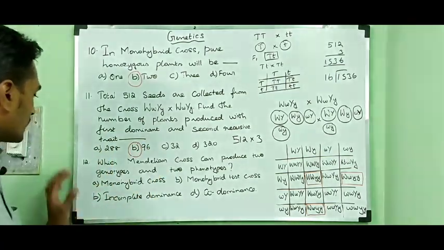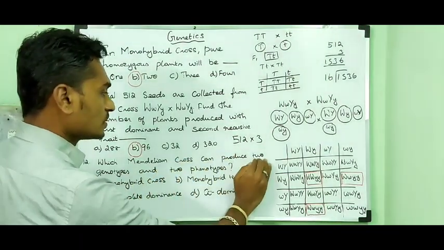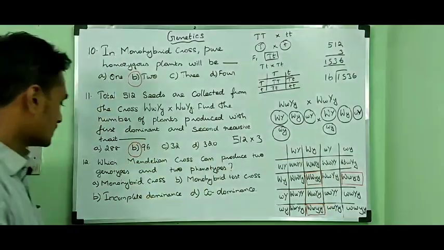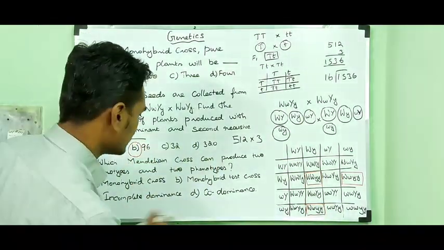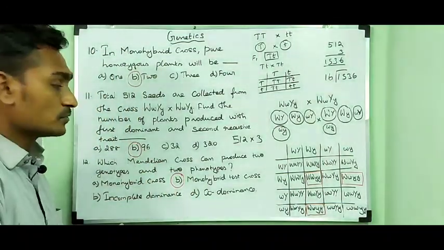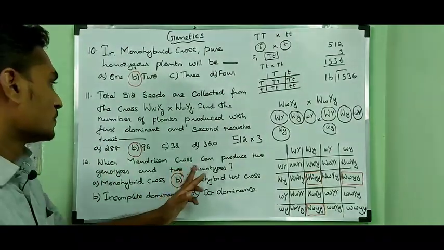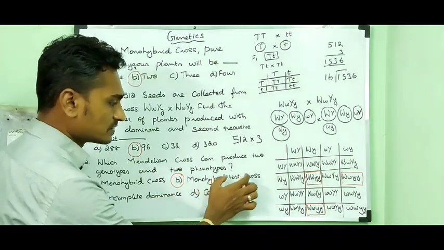The 12th question. Which Mendelian cross can produce 2 genotypes and 2 phenotypes? So that answer will be monohybrid test cross. In monohybrid test cross only, we are able to find 2 genotypes and 2 phenotypes. So that answer will be monohybrid test cross.